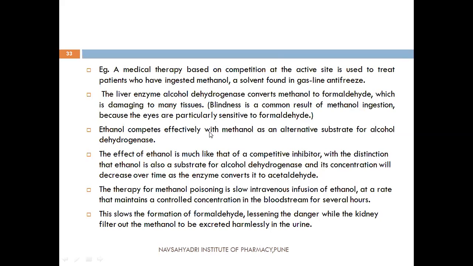It competes effectively with methanol as an alternative substrate for alcohol dehydrogenase, and this slows down the formation of formaldehyde, lessening the danger while the kidney filters out the methanol and it is harmlessly excreted through the urine. So in this way, during methanol poisoning, ethanol acts as a competitive inhibitor for the enzyme alcohol dehydrogenase.